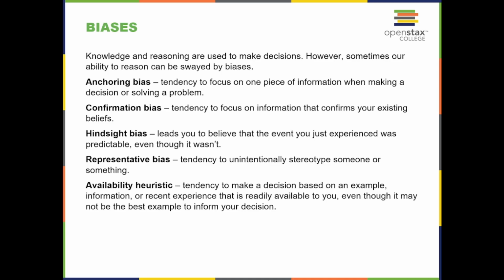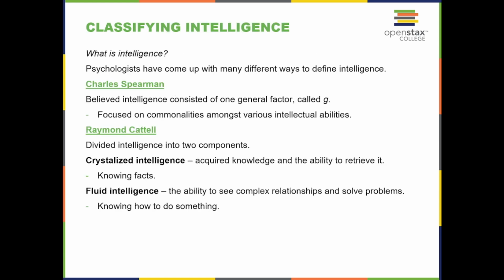Representative bias, the tendency to unintentionally stereotype someone or something. Availability heuristic, a tendency to make a decision based on an example, information, or recent experience that is readily available to you, even though it may not be the best example to inform your decision.